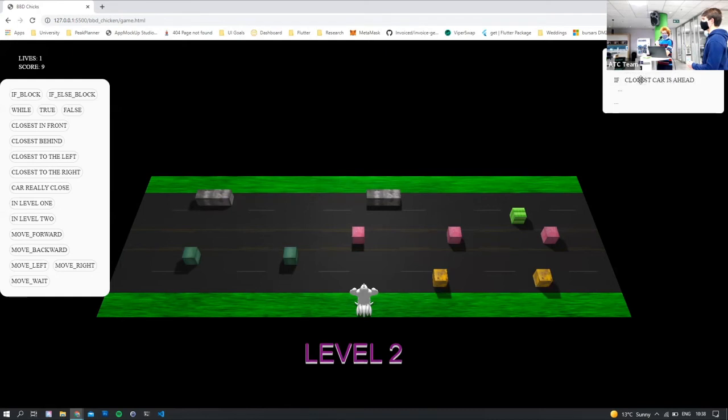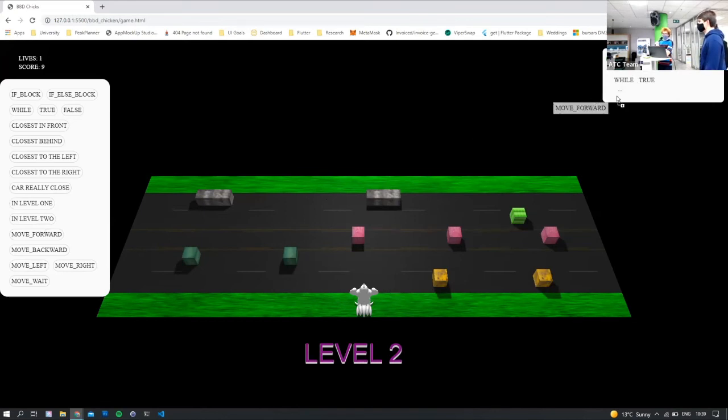These closest-in-front conditionals determine the direction of the closest car towards the player. So they can check in front, behind, to the left, and to the right. Or they can use the car really close conditional, which will check if there's a car in the immediate radius around the chicken. Using a combination of those and the while block, they can construct a solution that should be able to automatically complete both levels.